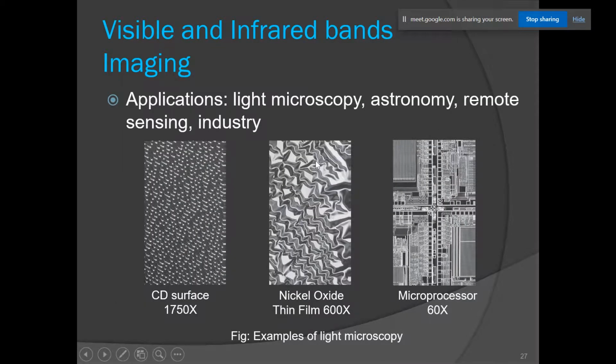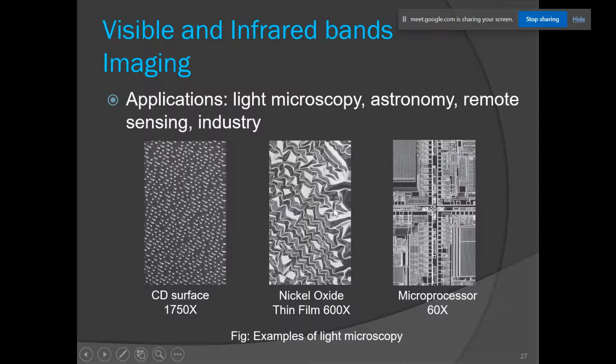Next one, the most famous one, is the applications using the visible band and infrared band. Actually, infrared bands are used in conjunction with the visible band. That's why we have combined these two fields. Its applications are light microscopy, astronomy, remote sensing, and industries. These are examples of light microscopy. And what is a light microscope?